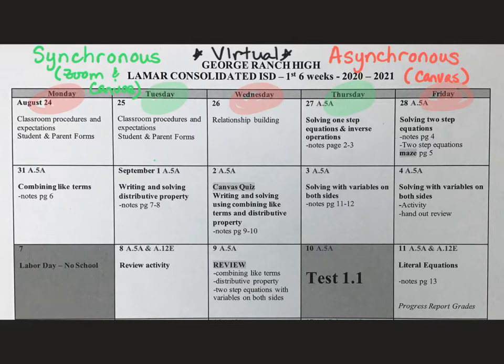Okay, so each of these days, if you have assignments that are due on Canvas, those will be due by 11:59 p.m. each day. So again, synchronous days, which are Tuesdays and Thursdays, you are required to log into Zoom and Canvas. And then Mondays, Wednesdays, and Fridays, we have no Zoom calls, but we do have Canvas requirements.